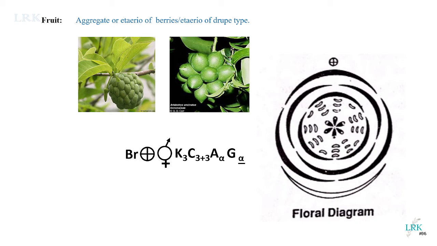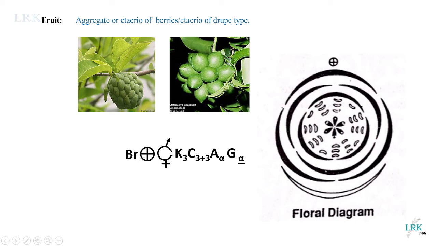So bracteate, actinomorphic. This one is a bisexual flower. The arrow mark denotes the male reproductive organs, and the plus mark with this circle shows the female. If we denote it with both of these, then it is a bisexual flower, that is, it bears both androecium and gynoecium.